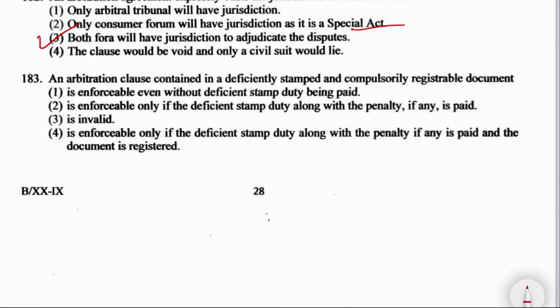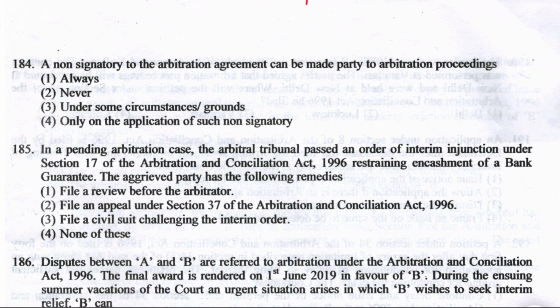An arbitration clause contained in a deficiently stamped and compulsorily registrable document: option 1, it is enforceable even without the deficient stamp duty being paid; option 2, it is enforceable only if the deficient stamp duty along with the penalty, if any, is paid; option 3, it is invalid; or option 4, it is enforceable only if the deficient stamp duty along with the penalty, if any, is paid and the document is registered. So it is option number 2: enforceable only if the deficient stamp duty along with the penalty is paid. Next is question number 184.